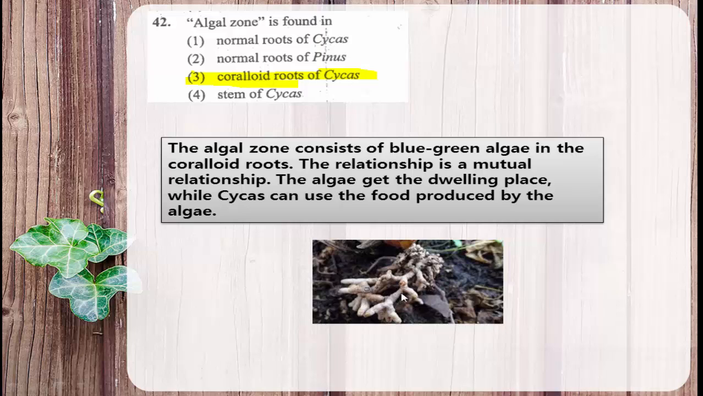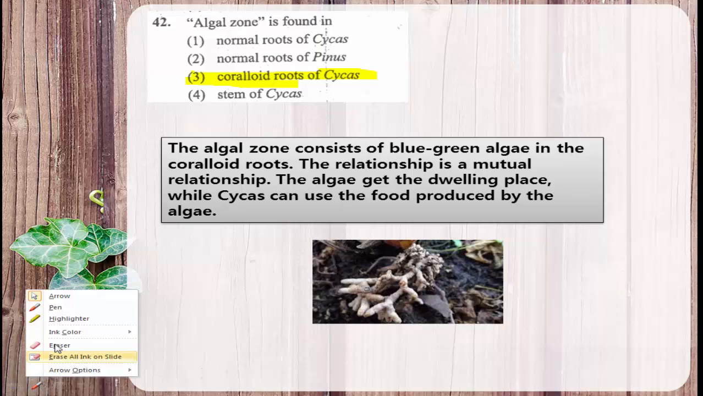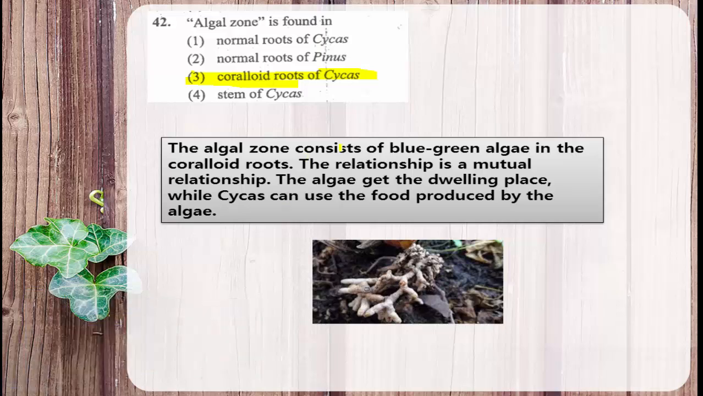This is the image of the coralloid root, and the explanation for this question: the algal zone consists of blue-green algae, and it is part of the coralloid root, and coralloid roots are found in cycas. A normal root system is present, but apart from those roots, the roots of cycas in symbiotic association with the blue-green algae, or the cyanobacteria, form a coralloid root.